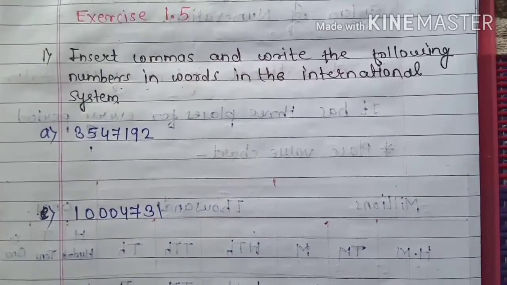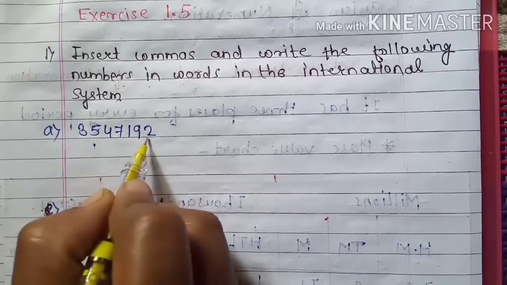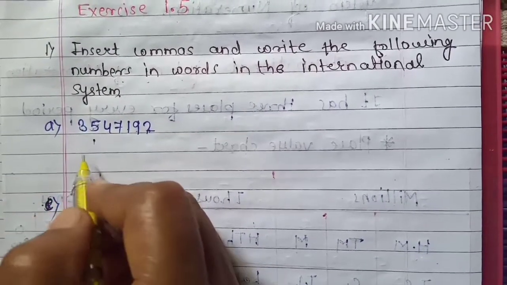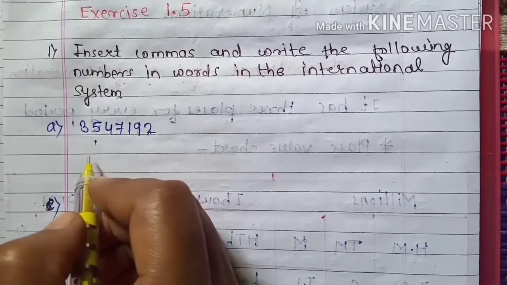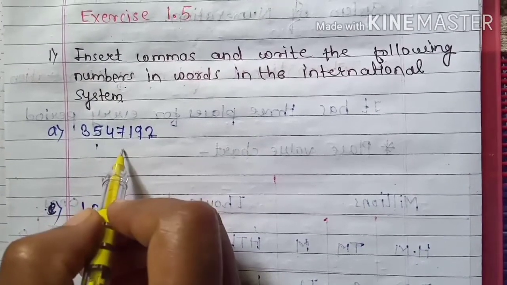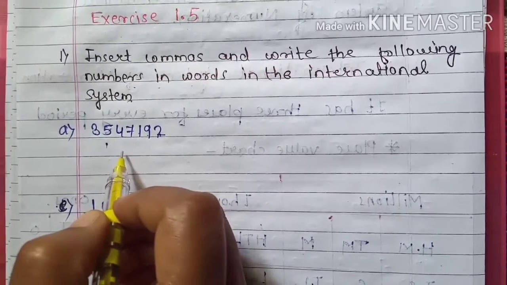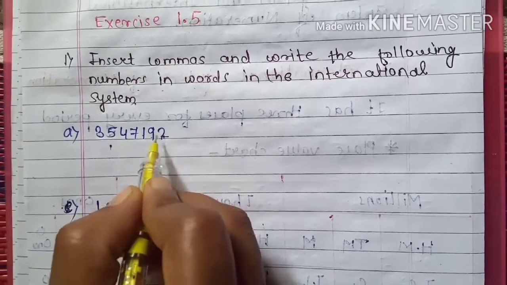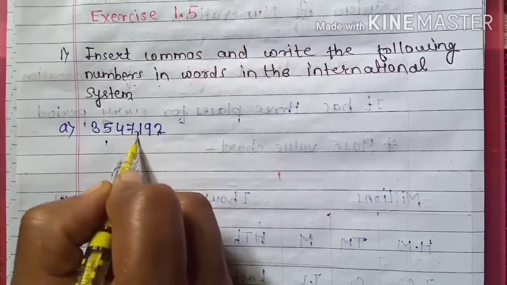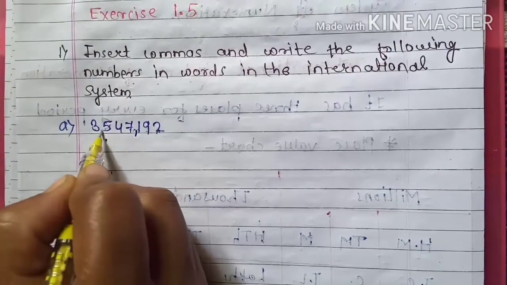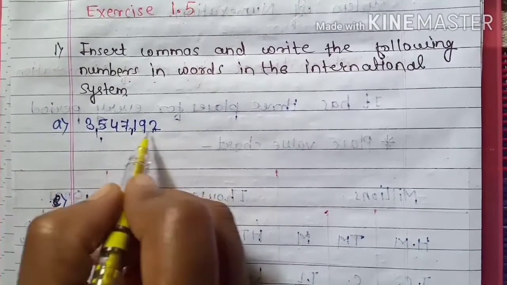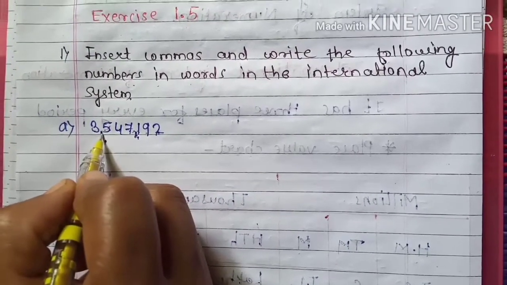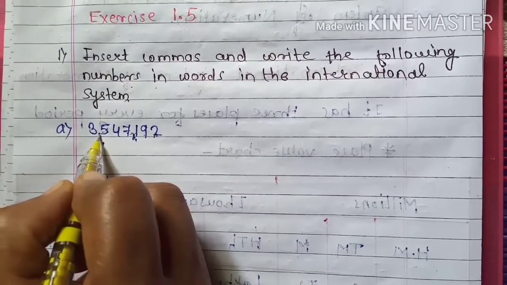So see here, it is a 1 2 3 4 5 6 7 digit number. As I told you in previous video, in international system of numeration we have to make the groups of 3 digit to insert the commas. So see here, 1 2 3 first comma, then 1 2 3 second comma. Here the first comma will come before 100 place and second comma will come before 100,000 place.